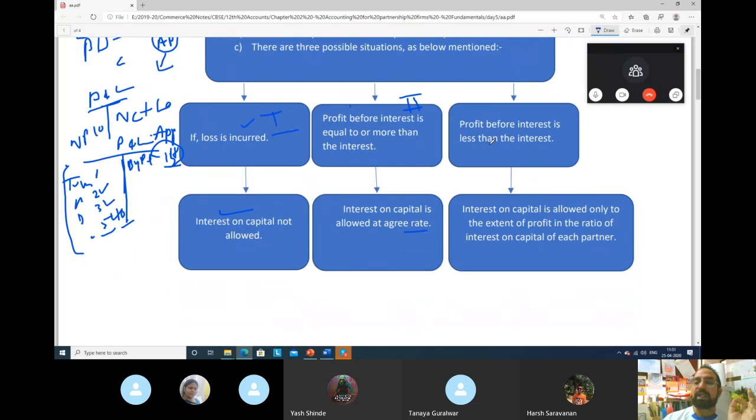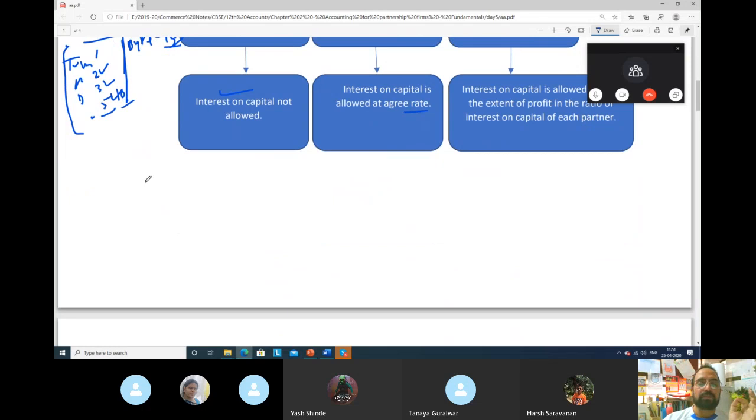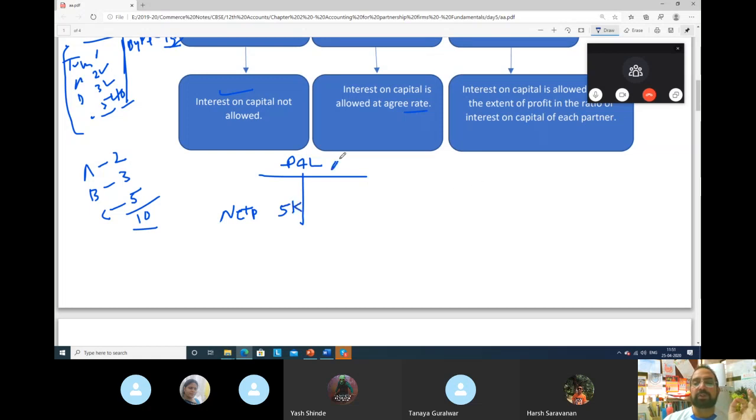Profit before interest is less than the interest. See, this case only we will discuss now. So for example, A, B and C, interest on capital is payable 2,000, 3,000 and 5,000. So total we have to pay 10,000. But in the profit and loss account, P and L account, you have net profit of, for example, 5,000 only.